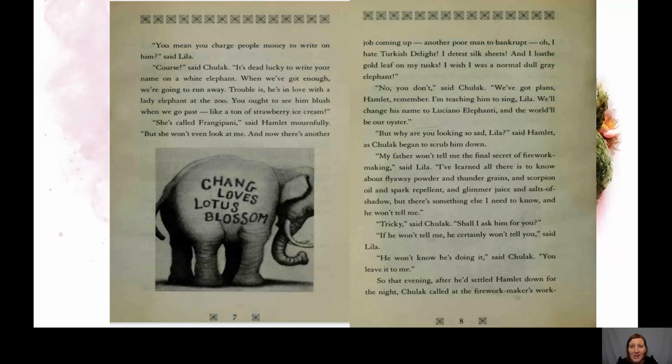I've learned all there is to know about flyaway powder and thunder grains and scorpion oil and spark repellent and glimmer juice and salts of shadow. But there's something else I need to know, and he won't tell me. Ah, tricky, said Chulac. Shall I ask him for you? If he won't tell me, he certainly won't tell you, said Lila. He won't know he's doing it, said Chulac. You leave it to me. So that evening, after he'd settled Hamlet down for the night, Chulac called the fire maker's work.